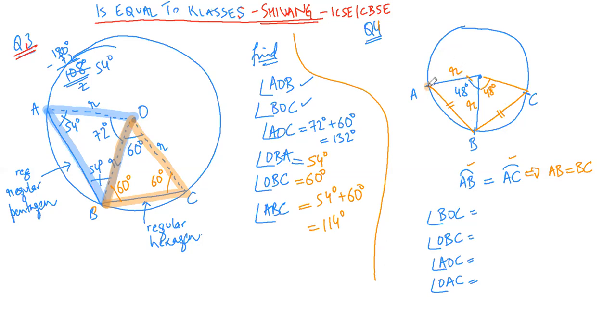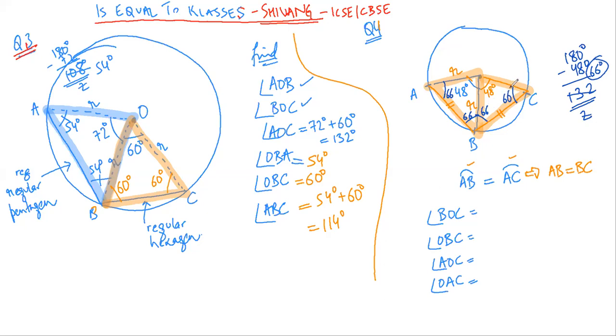isosceles triangle again and again, this is an isosceles triangle, this is an isosceles triangle. So 180 degree minus 48 degree, 132 degree divided by 2, 2 6 are 12, 66 degree. So this is 66 degree, this is 66 degree, this is 66 degree, this is 66 degree.